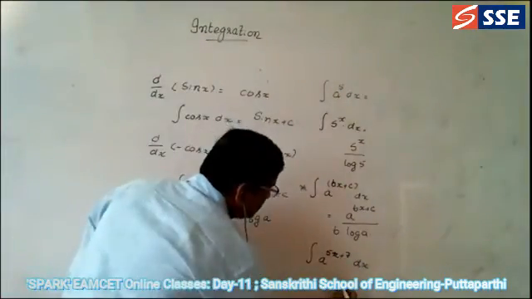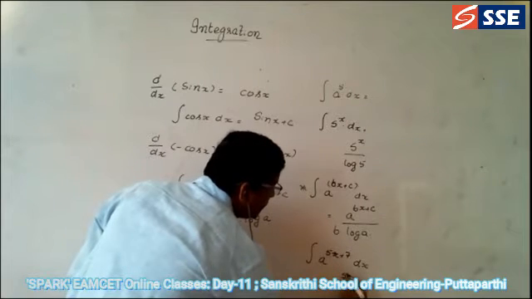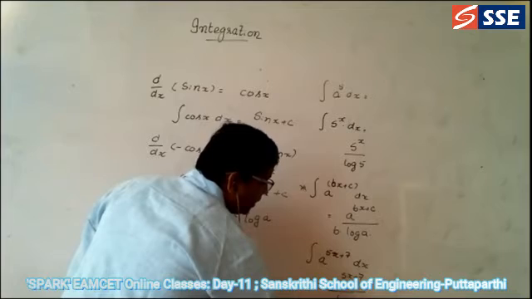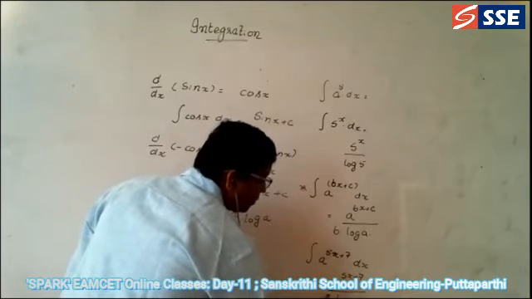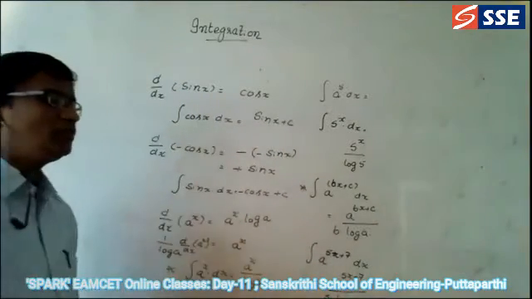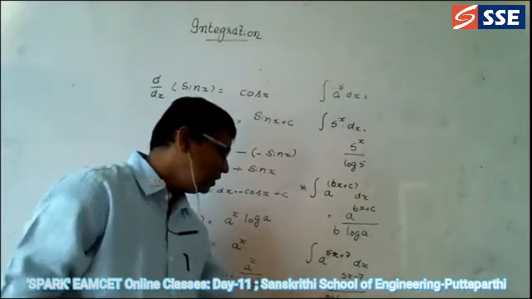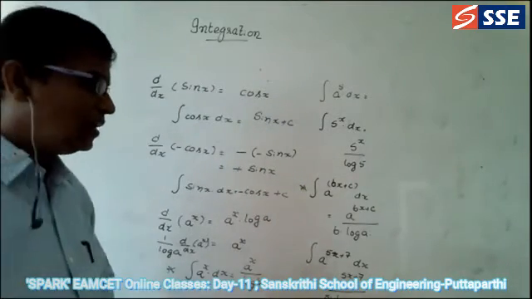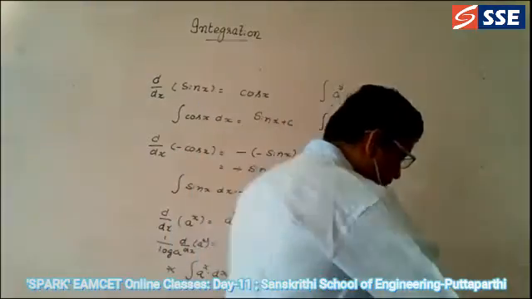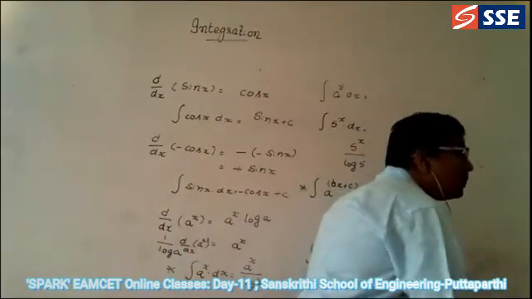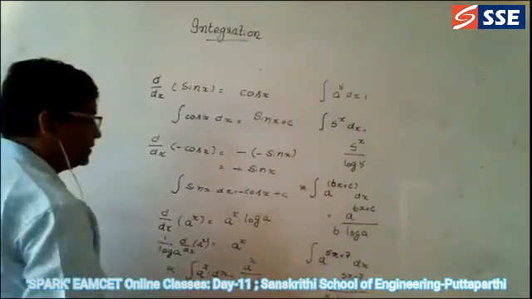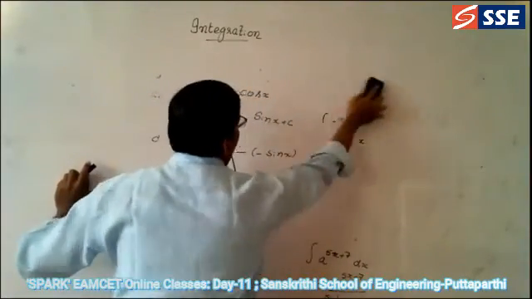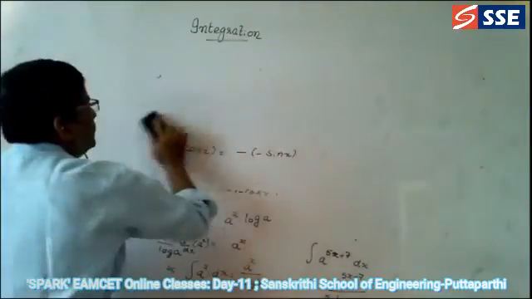See here, the answer is a power 5x plus 7 divided by 5 into log a. So like this, you can write the answer for such a type of problem. Okay. Is it okay?